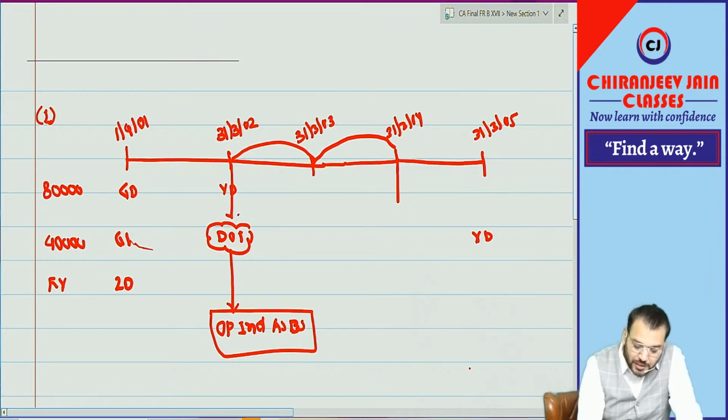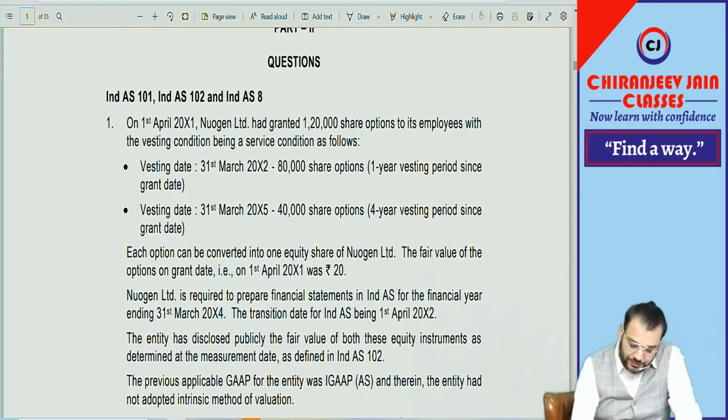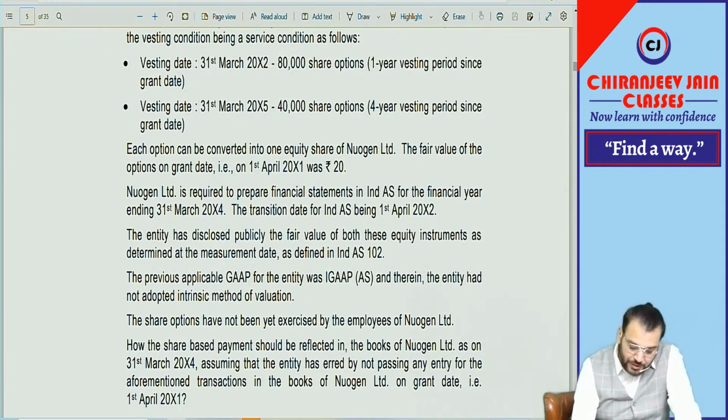And for this period we need to give comparative figures for the previous year as per Ind AS only, and for this year we need to prepare the first Ind AS financial statements. So 2003-4 will be the reporting period for which we are preparing the first Ind AS financial statements. Correct. This also we have understood.